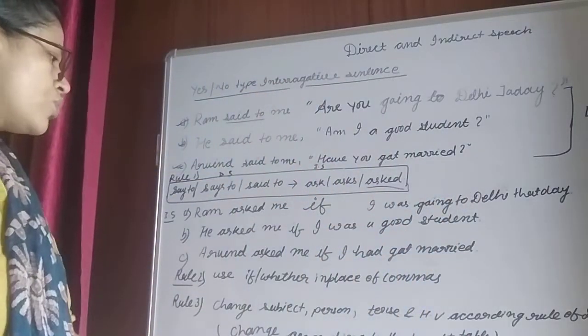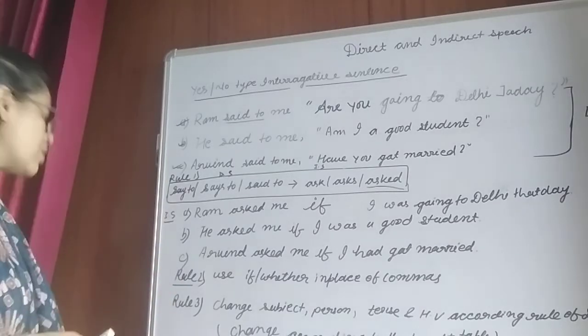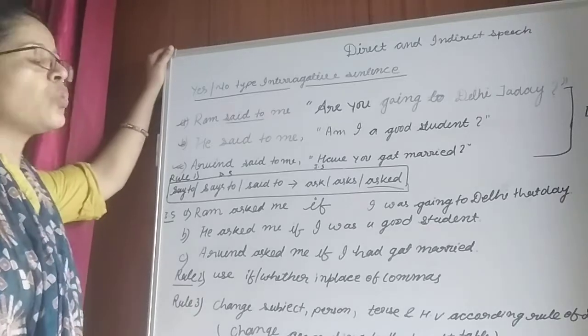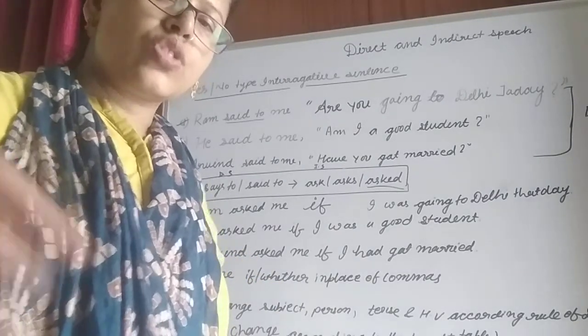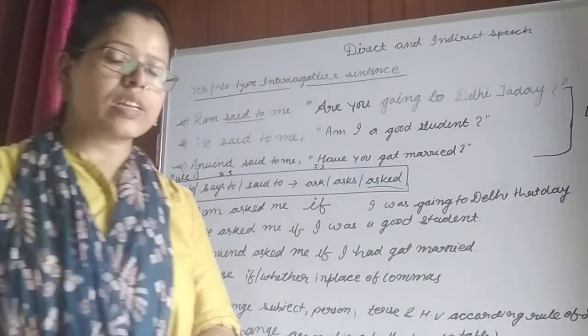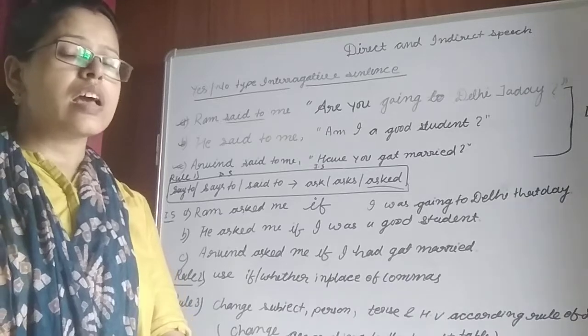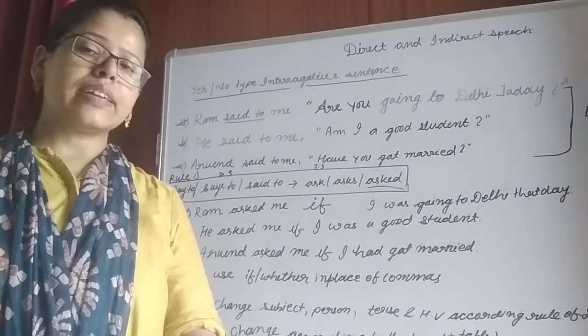Already I taught you with the help of the table, so you can change this yes-no type interrogative sentence into indirect speech. So this was all about the rules and the examples of how to change yes-no type interrogative sentences into indirect speech.